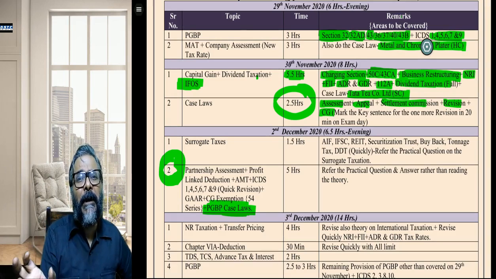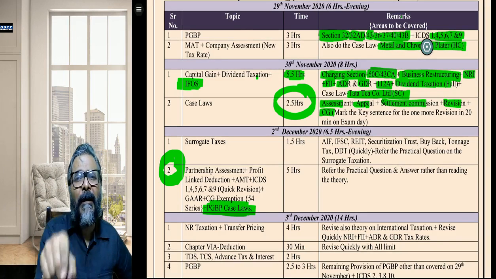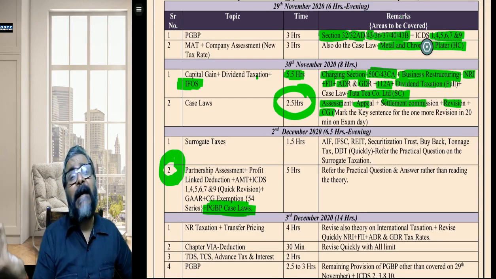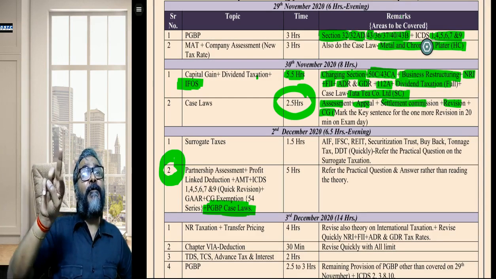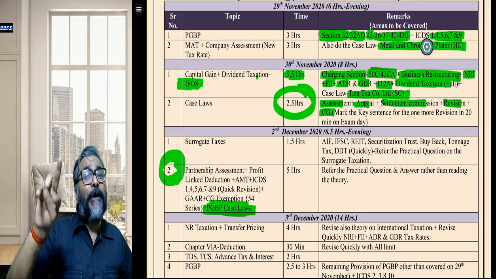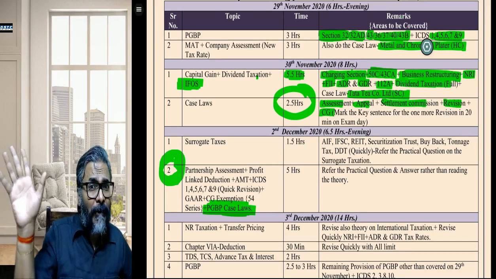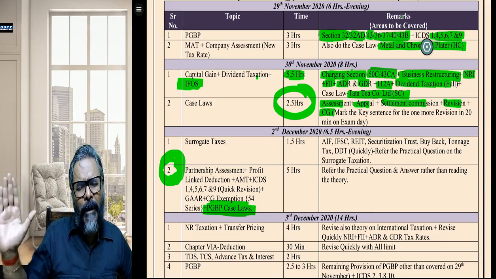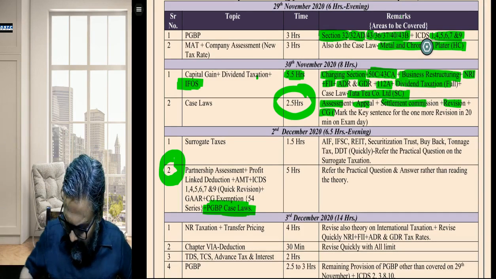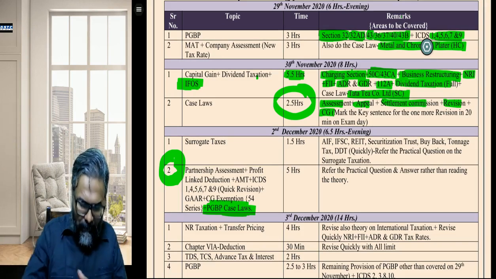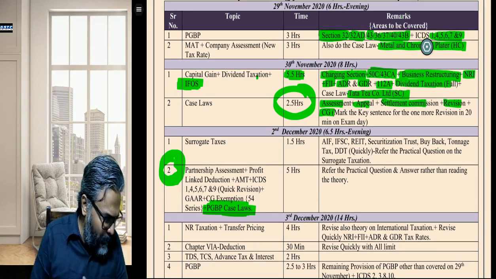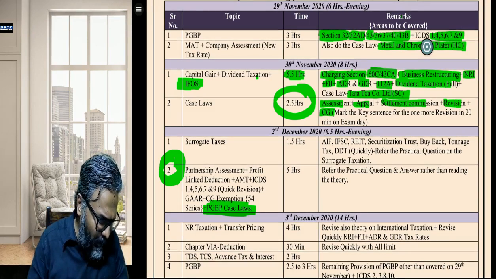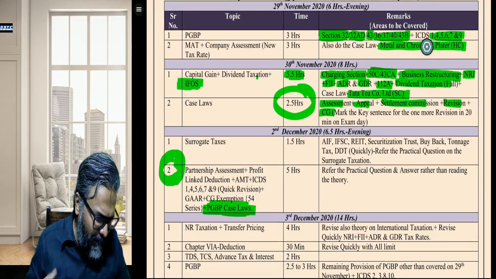and the difference between the stamp duty value and the consideration paid, if it exceeds the higher of the following two, and the higher of the following two is 10% of the consideration paid, or rupees 50,000, whichever is higher. So therefore, in this particular case, students, this is how it has to be considered.